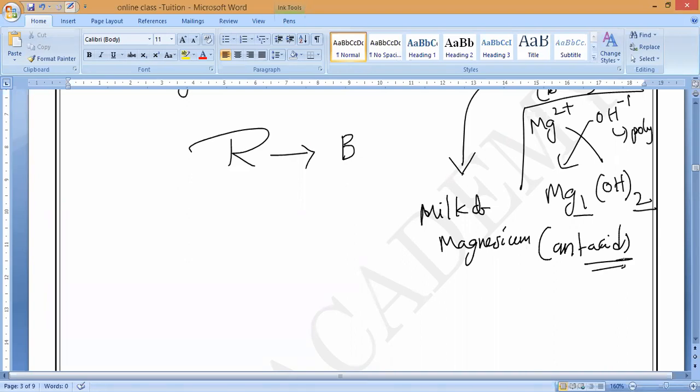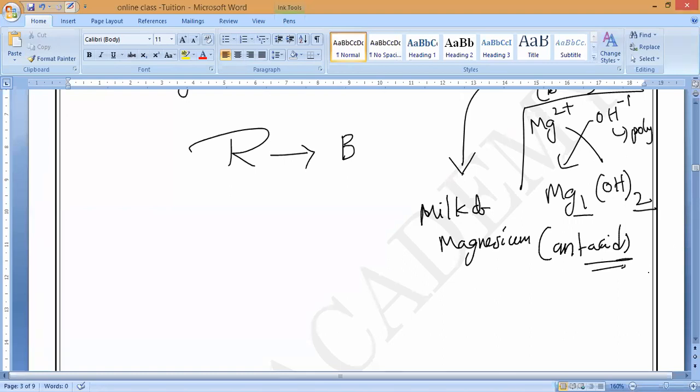Any doubt in this? Please respond. You have to remember, it will only react partially, not completely dissolve in water. It will only partly react.